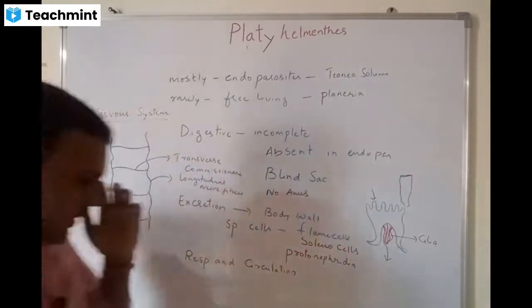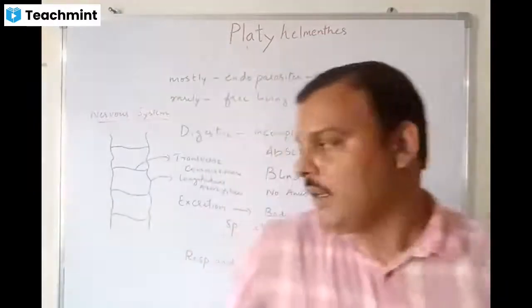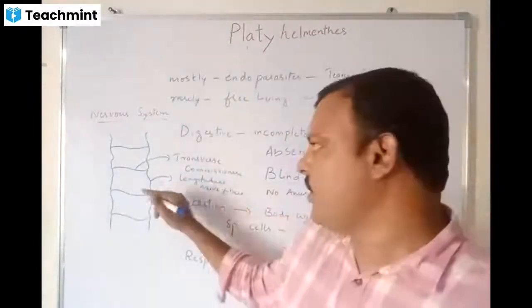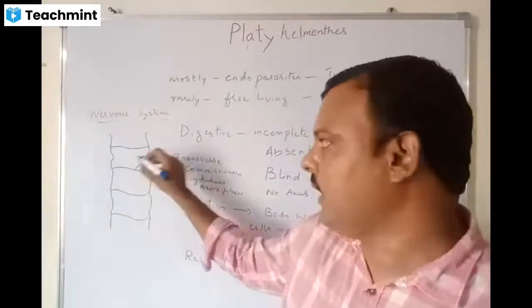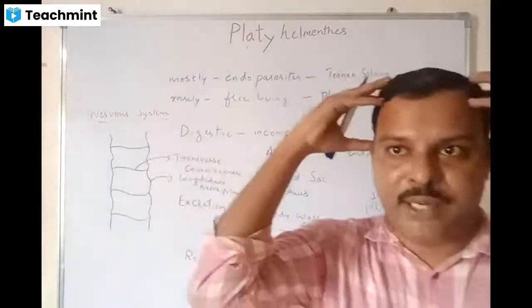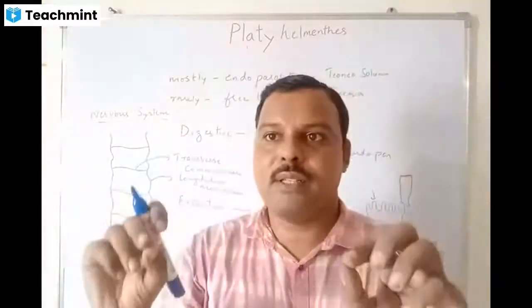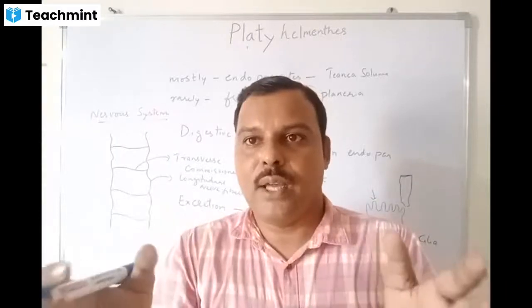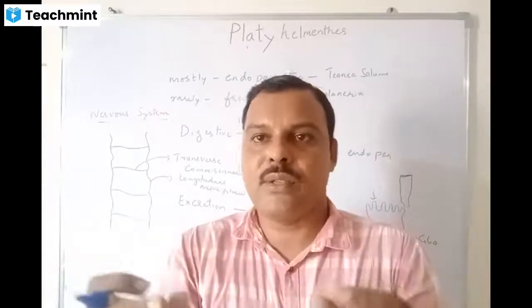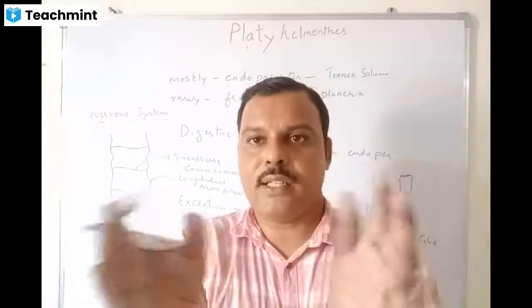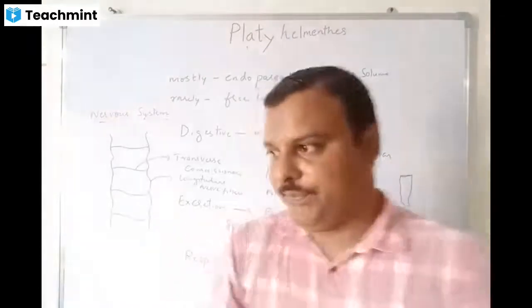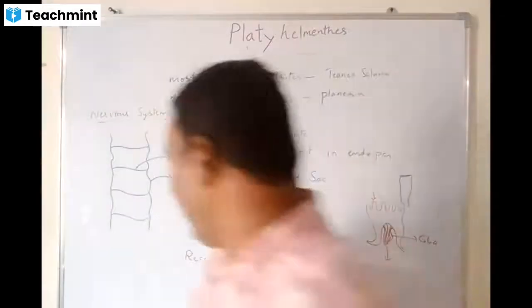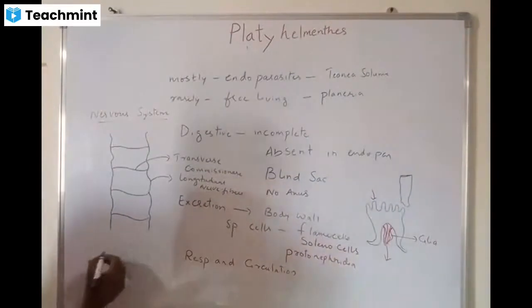Okay, so later in the evolution, this transverse commissure evolved to connect between the two hemispheres of a brain. The nerve fiber which is attaching to both longitudinal nerve fibers, now in the higher animals, evolved so that it connects both hemispheres of the brain, and it looks like a ladder.